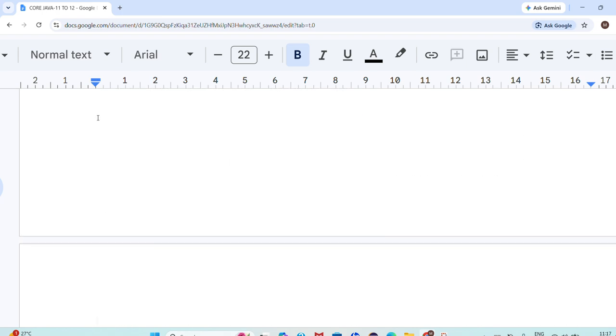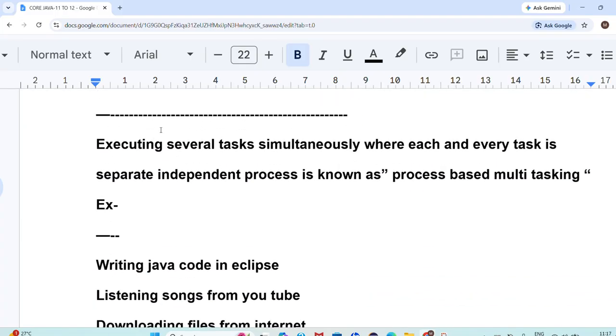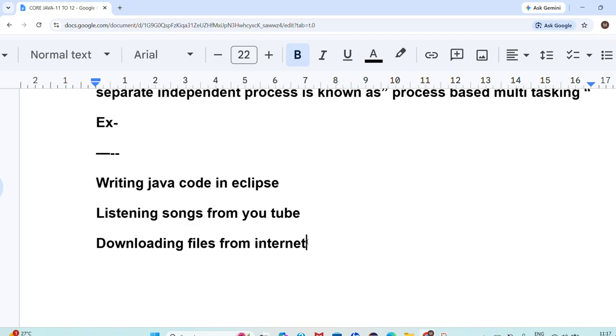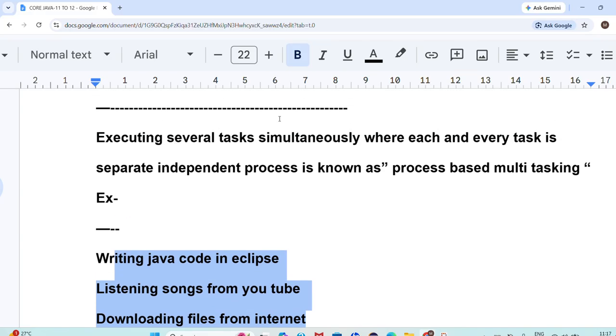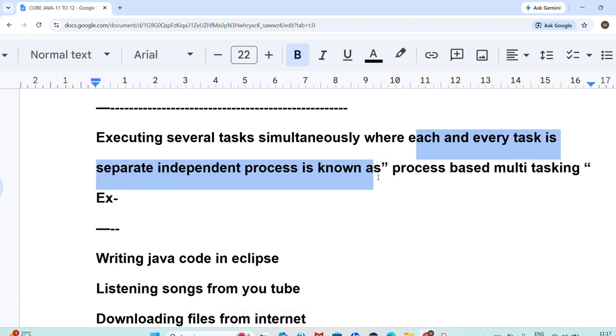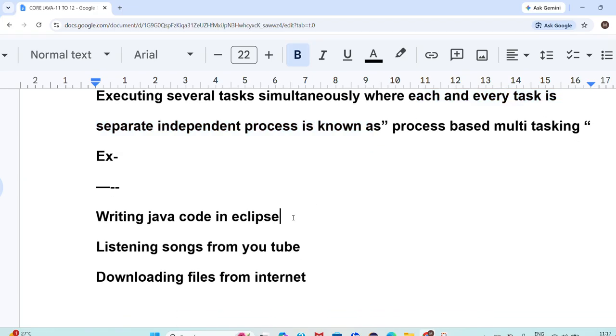For example, process based multitasking is nothing but executing several tasks simultaneously. Writing Java code in Eclipse, listening to songs from YouTube, and downloading files from the internet. Here we are executing several tasks, but each and every task is a separate independent process. Is there any relation or dependency between writing Java code in Eclipse and listening to songs from YouTube?